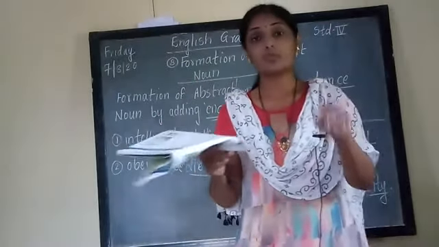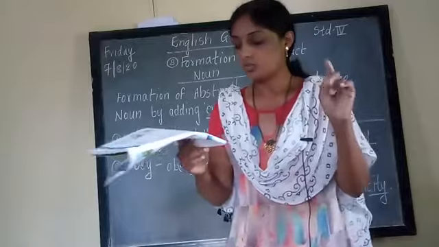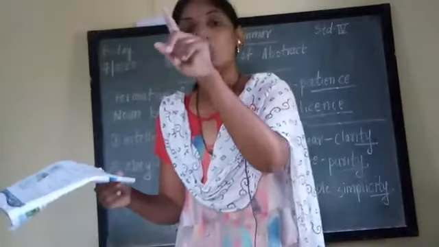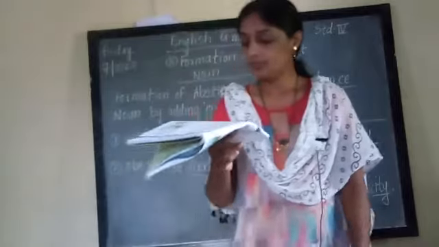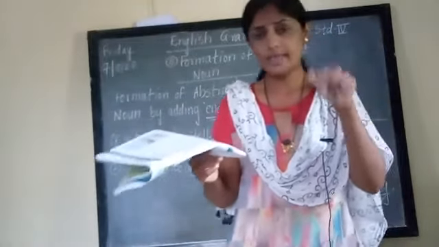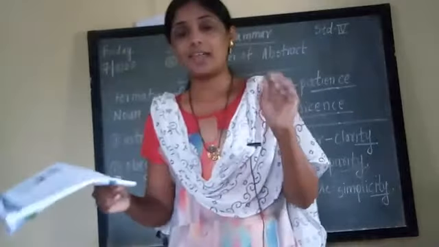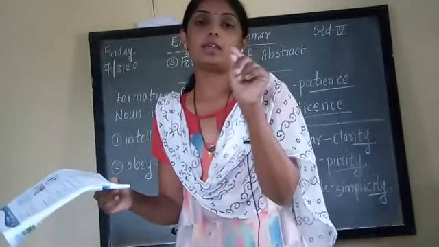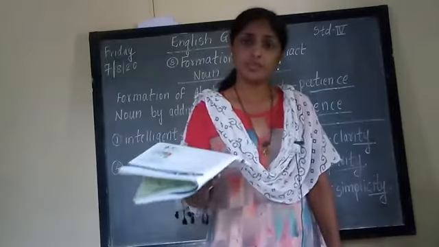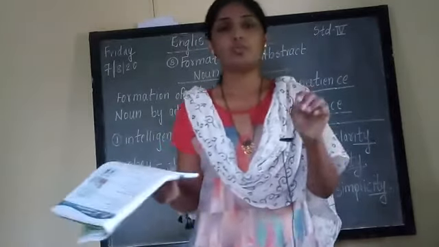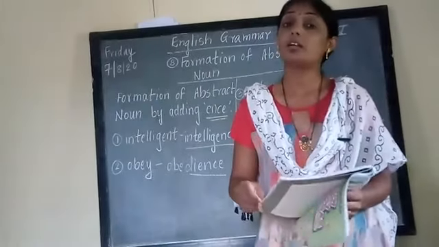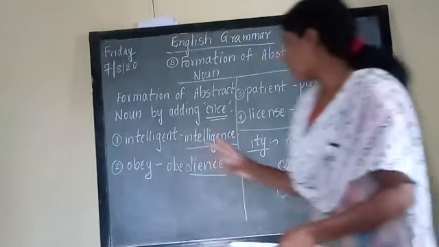Discover, for discover only Y is added, discovery. Brave, for brave also only Y is added, bravery. Novel, novelty. For novel, what is added? TY is added.